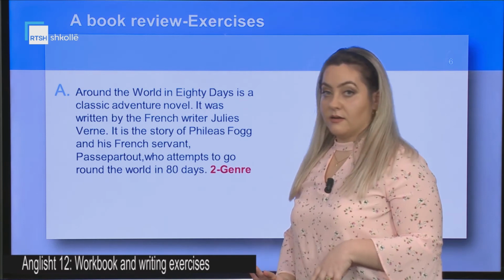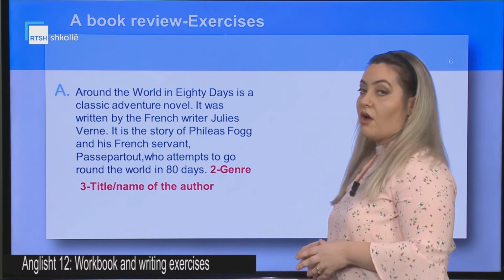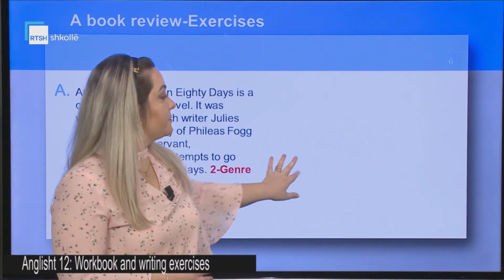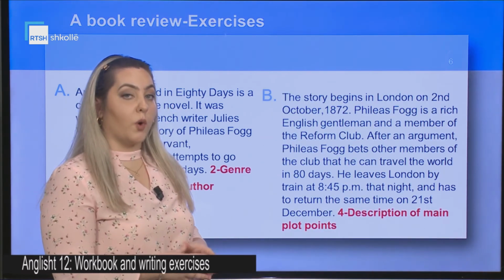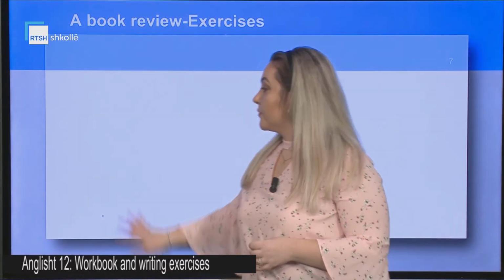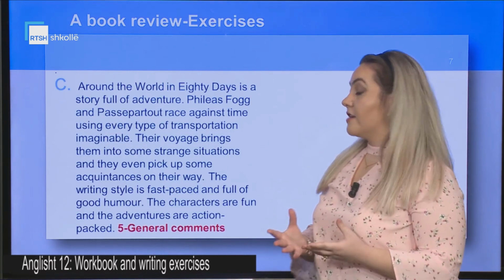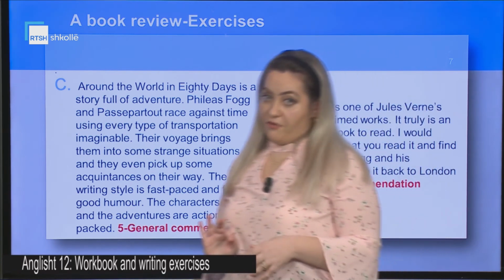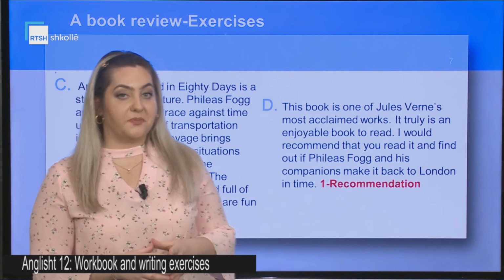Now let's name the paragraphs. The first one tells the genre, also the title and name of the author. Did you guess it correctly? The second one is a description of the main plot points. The third one gives general comments about the book, and the fourth one, of course, gives the recommendations.